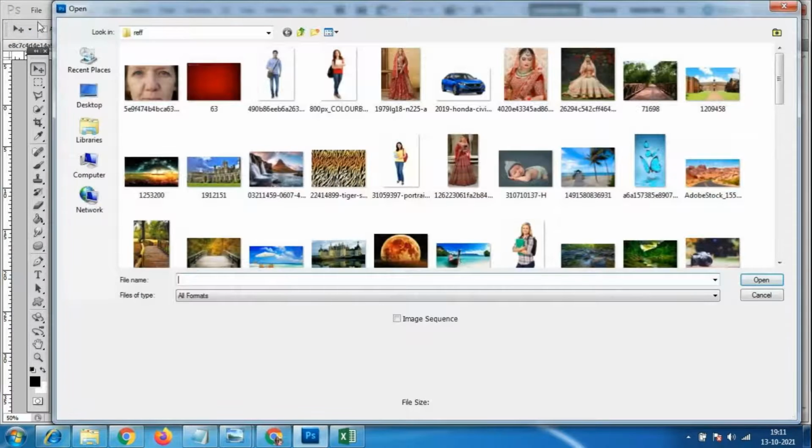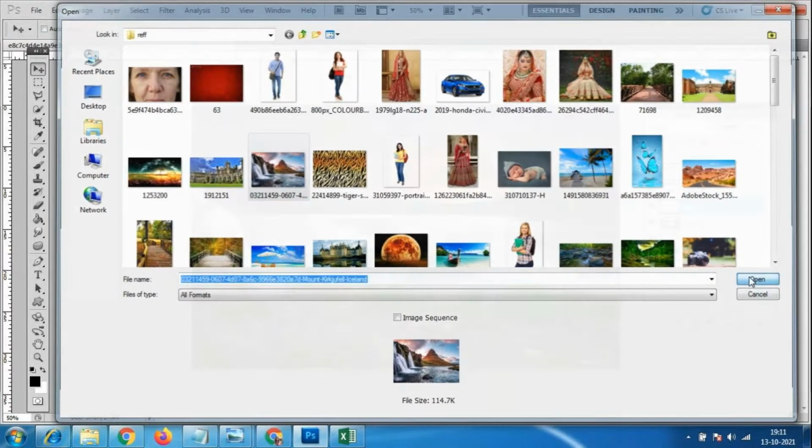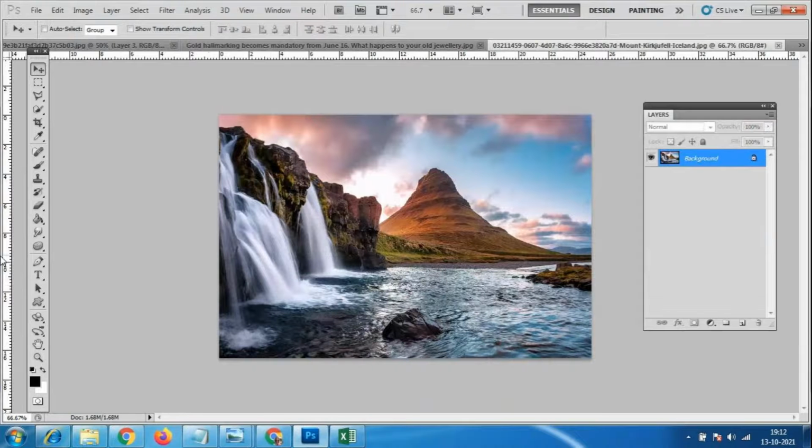Everybody tell me any ideas, please give to me. What kind of images can we add for this fantasy world we have to create?